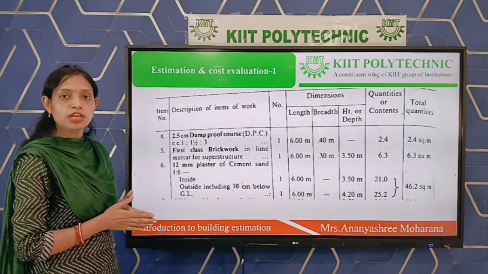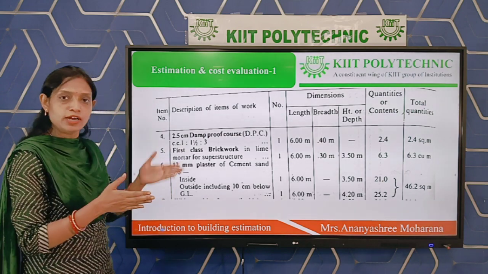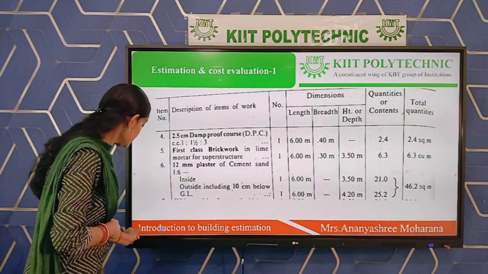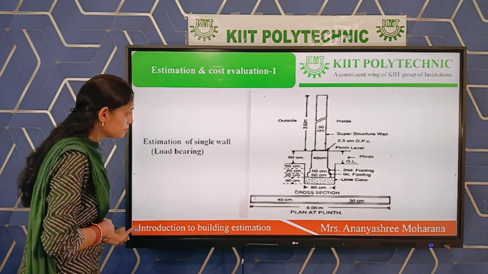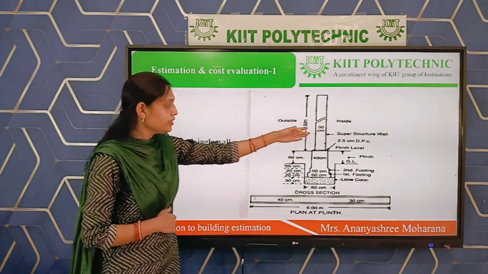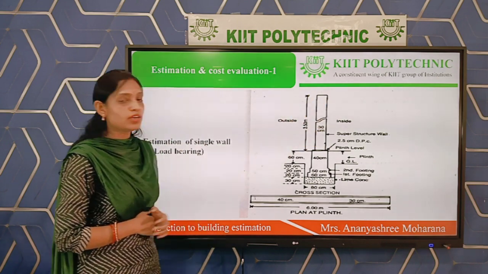If we are plastering a wall, inside plaster is there and outside plaster is there, because two areas we have to calculate. So inside part is 1, outside part is 1. You can see here in the drawing. This is the inside of the wall, this is the outside of the wall. That means for the inside wall we have to calculate the area, and for the outside wall we have to calculate the area.